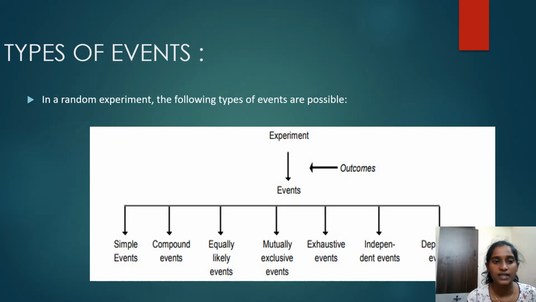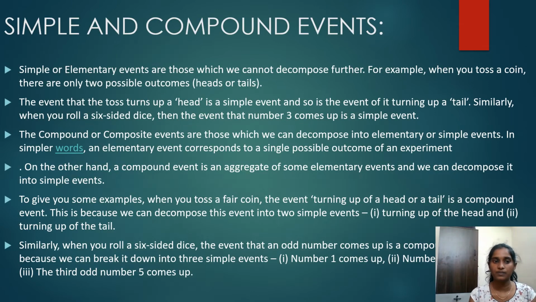Types of events. In a random experiment, the following types of events are possible: simple events, compound events, equally likely events, mutually exclusive events, exhaustive events, independent events, and dependent events. Let us talk about simple and compound events. Simple or elementary events are those which we cannot decompose further.